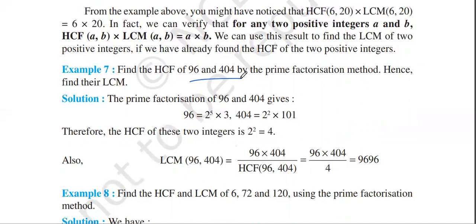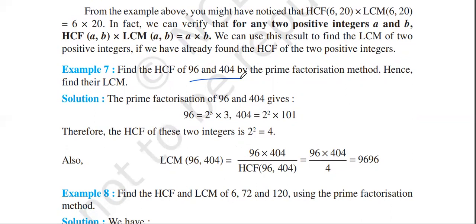101 is a prime number. So 101 into 2 to the power of 2. Therefore, the HCF will be 2 to the power of 2, which is equal to 4. And then LCM will be 96 into 404 divided by HCF. What is the HCF? 2 square. That is nothing but 4.